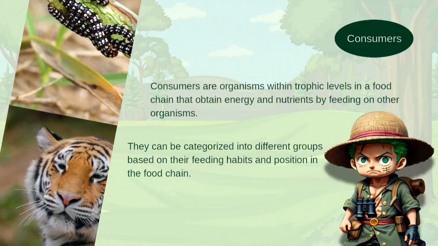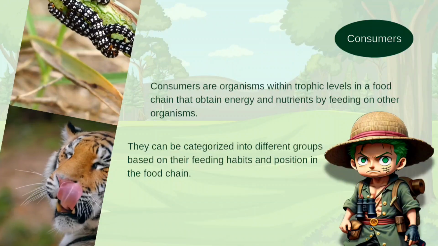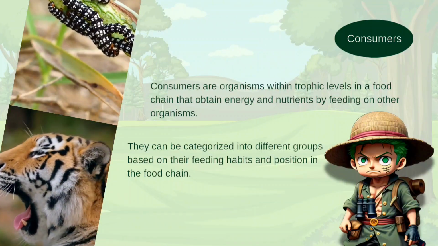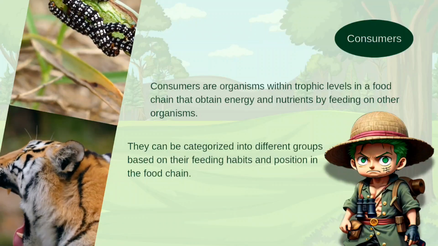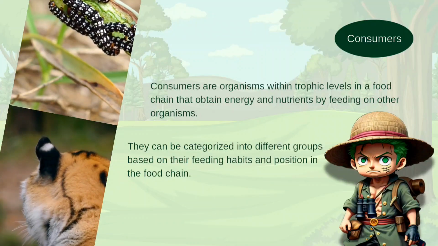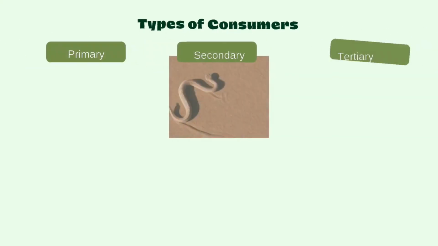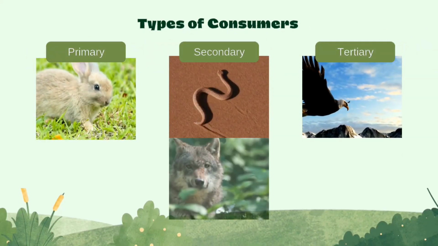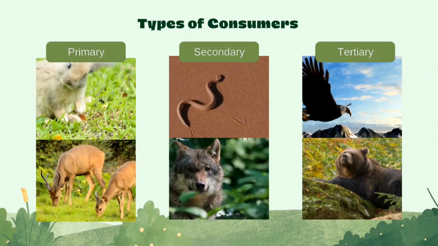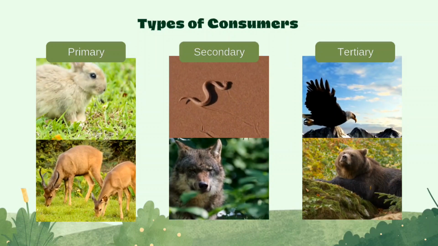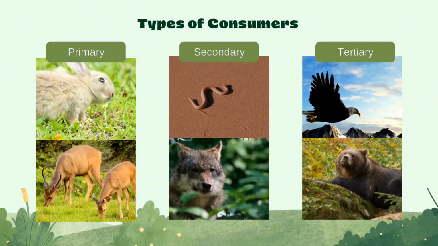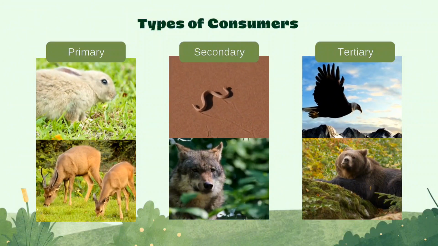Consumers are organisms within trophic levels in a food chain that obtain energy and nutrients by feeding on other organisms. They can be categorized into different groups based on their feeding habits and position in the food chain. Now, here are the types of consumers. First, the primary consumers. The primary consumers are also known as herbivores. These organisms feed directly on producers. Examples are rabbits and deers.